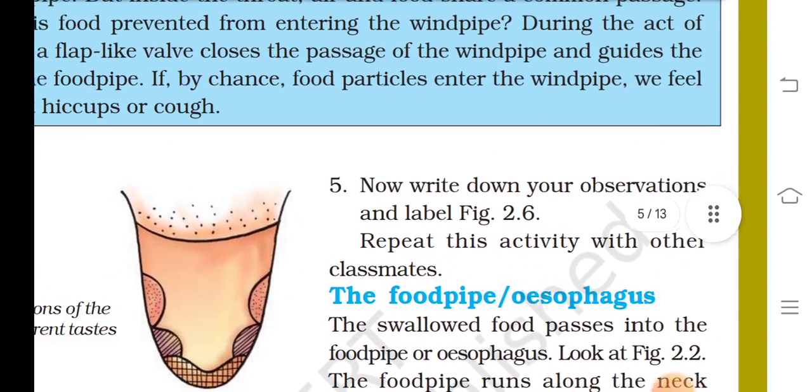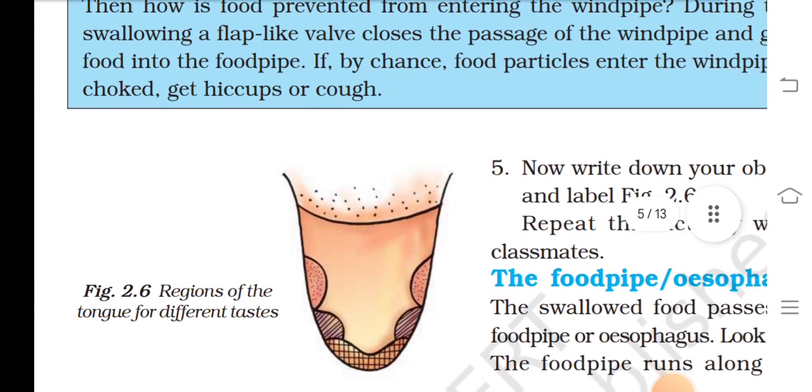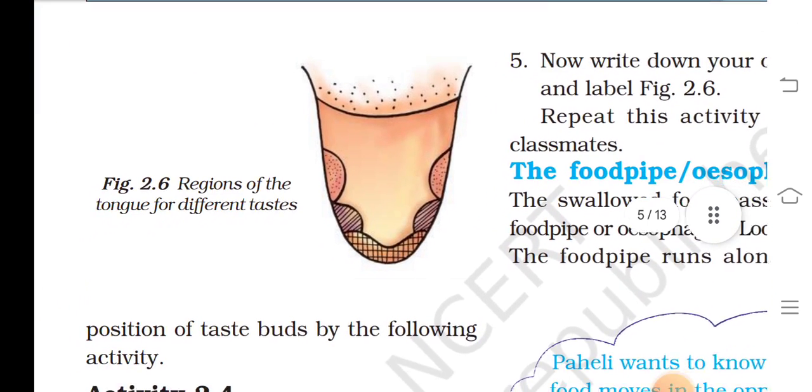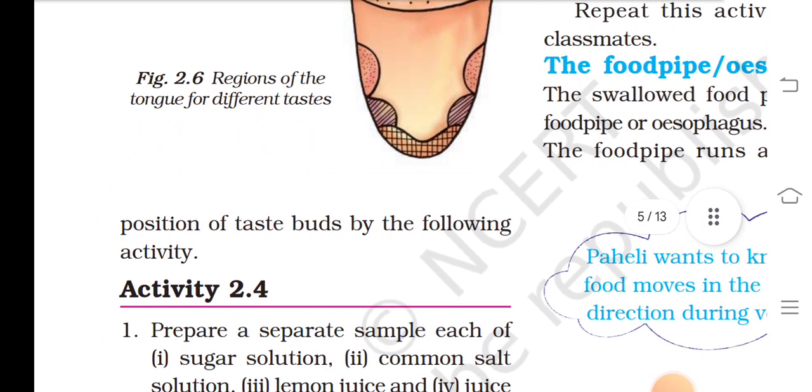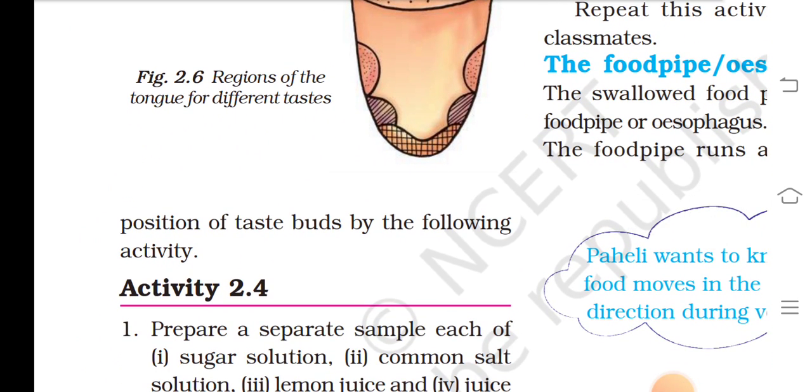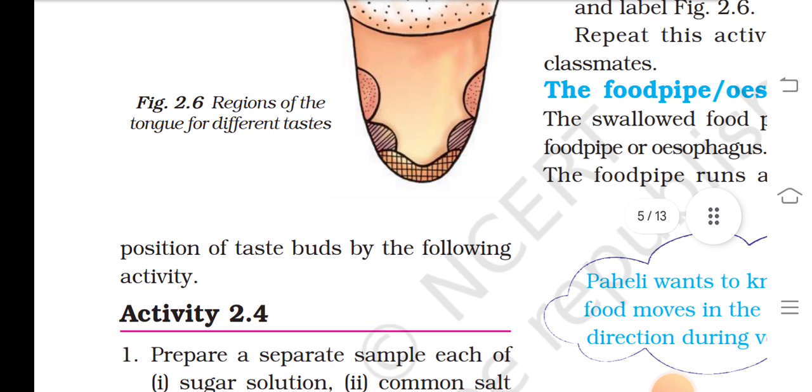By chance, food particles enter the windpipe. We feel choked and get hiccups. Different areas of the tongue detect different tastes.